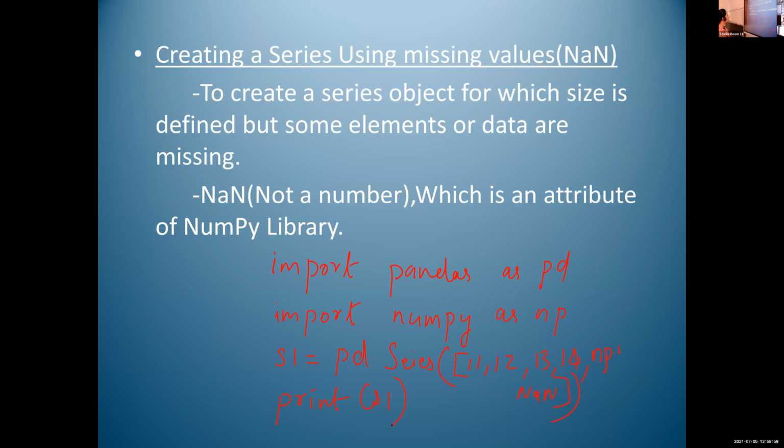Then print s1. Our output is like indexes 0, 1, 2, 3, 4 and values 11, 12, 13, 14. The last one is NaN. The dtype is int64.